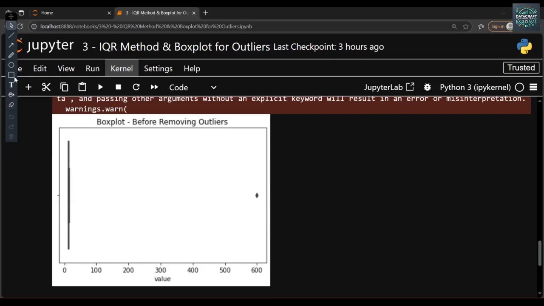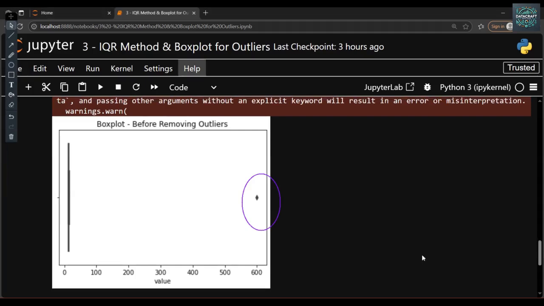As you can see, this value 600 is far outside of the box, beyond the whisker. This is completely an outlier, right? After filtering the data, we get clean data with realistic values.